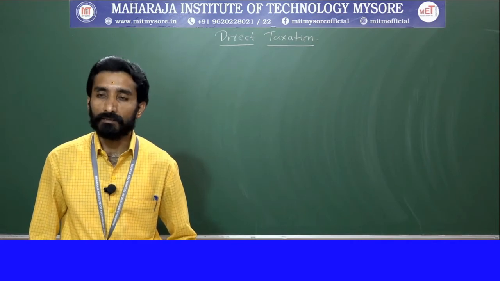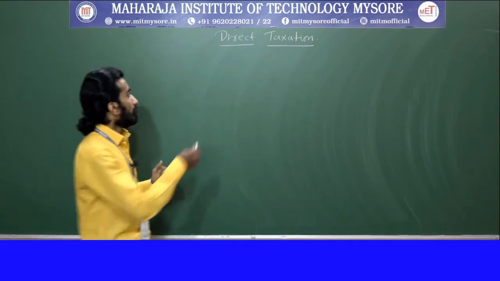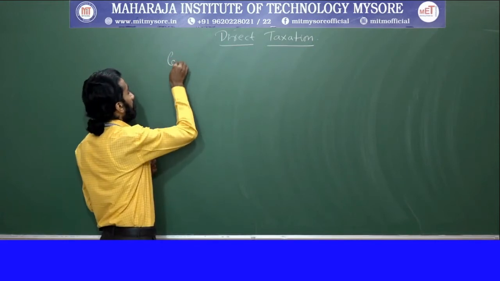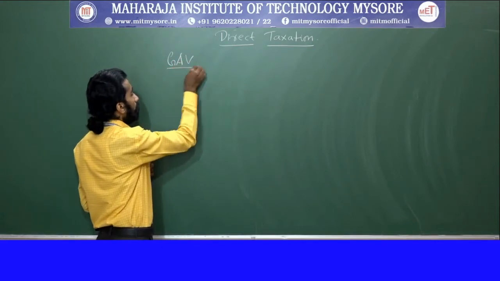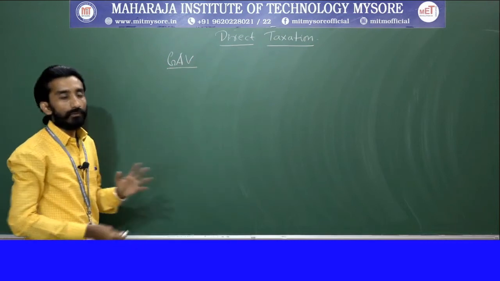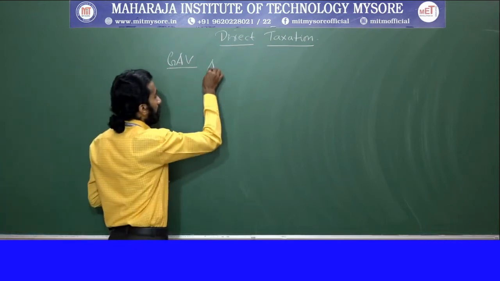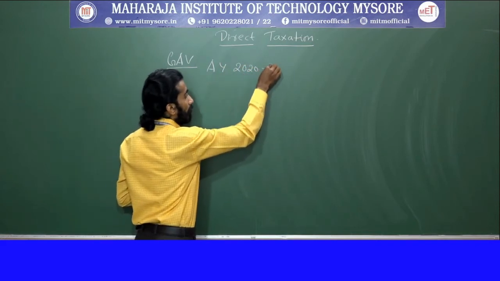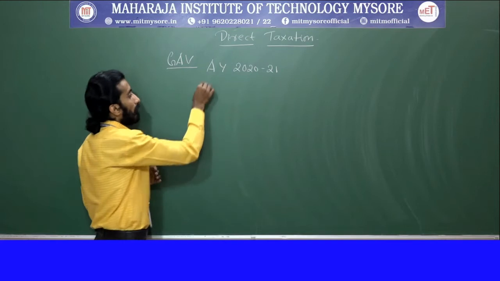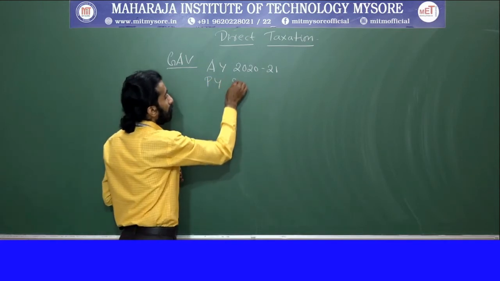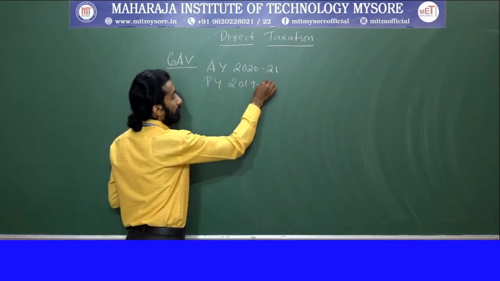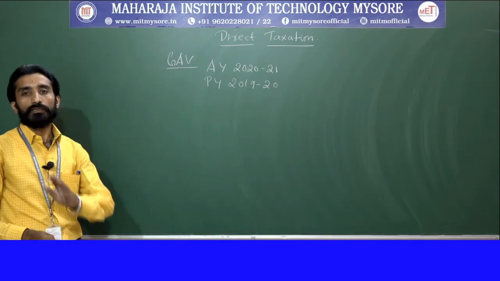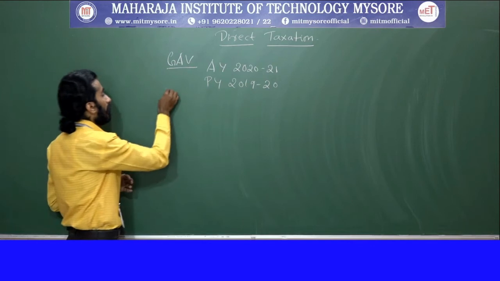Here we are calculating the gross annual value, where the assessment year is 2020-21, and the previous year is 2019-20, right? In this previous year, what is the given information that we have?